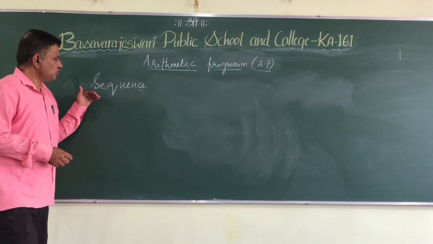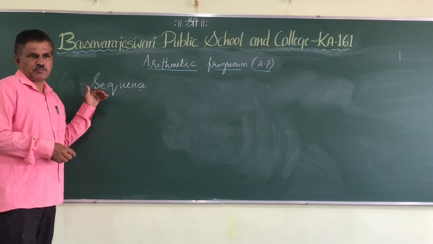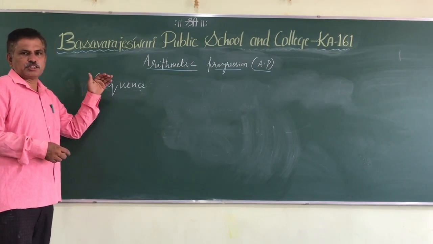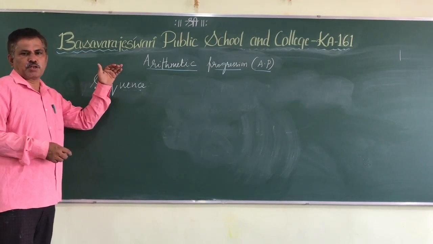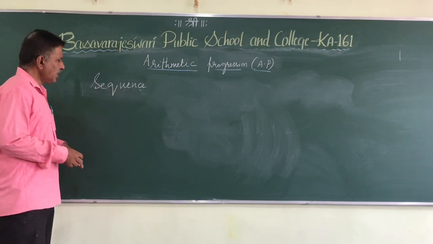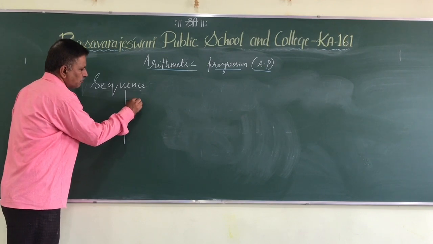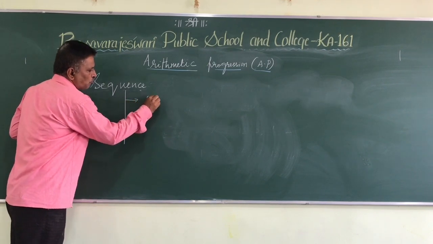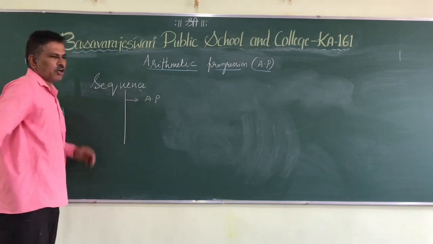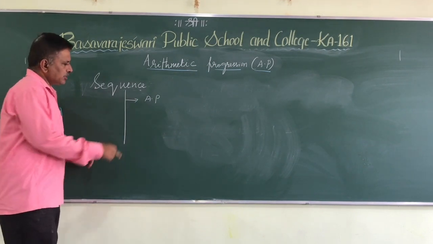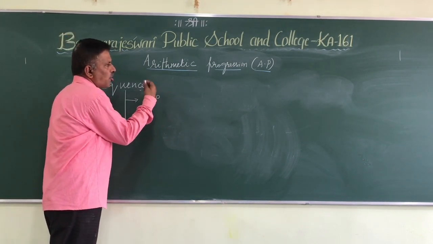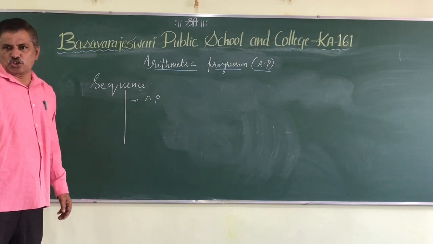Now, you know the definition of a sequence. An arrangement of numbers according to some definite rule or condition is called a sequence. Sequences are of 3 types. First one is arithmetic progression, in short AP. It can be called arithmetic sequence also.